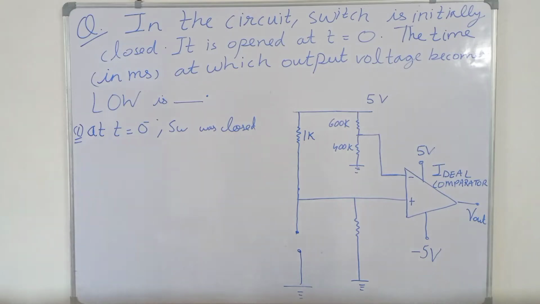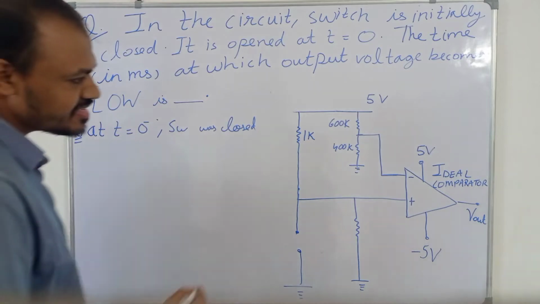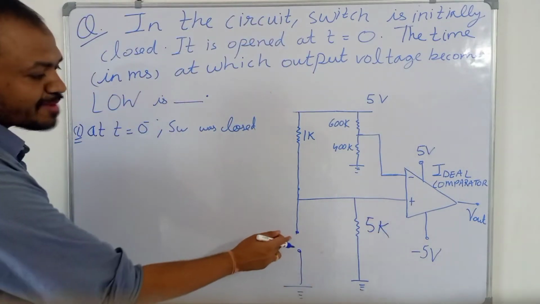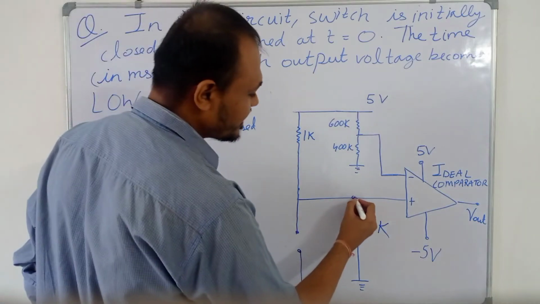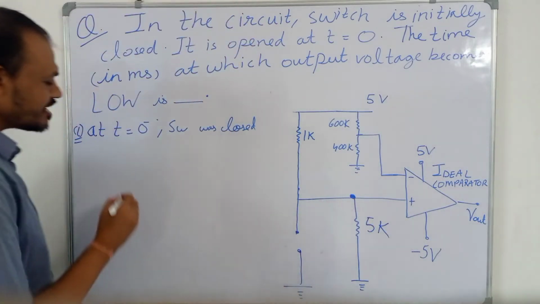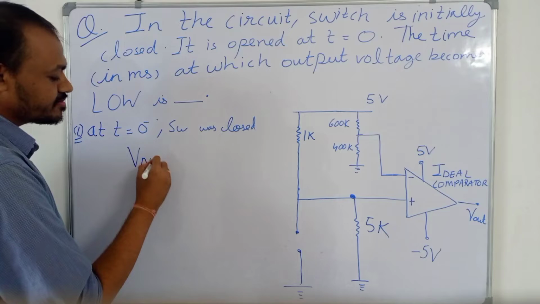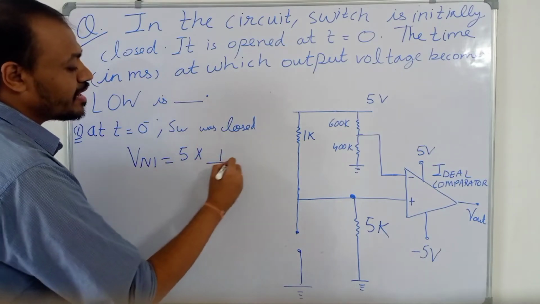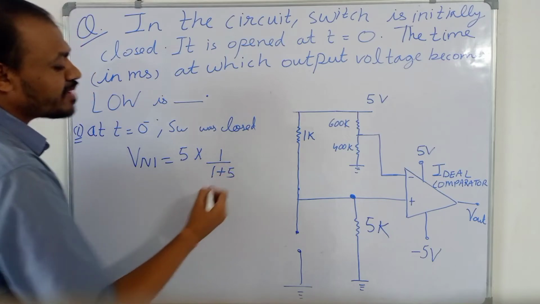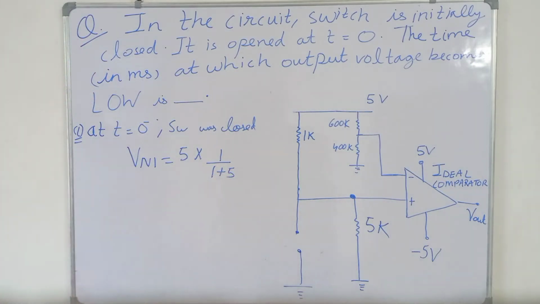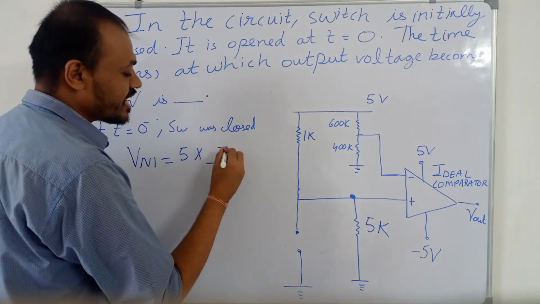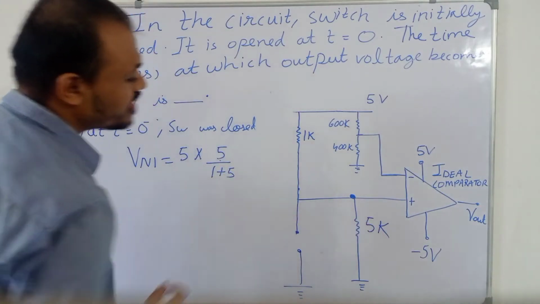The voltage at the non-inverting terminal, and this resistance was given to us as 5 kilo ohm. So this capacitor is open. The voltage at the non-inverting terminal at t equal to 0 minus, VNI, will be equal to 5 into 5 upon 1 plus 5 by the voltage divider rule, because it is across this 5 kilo ohm resistance.